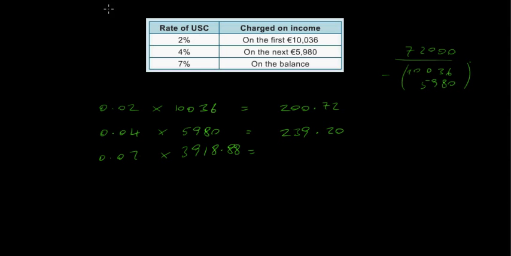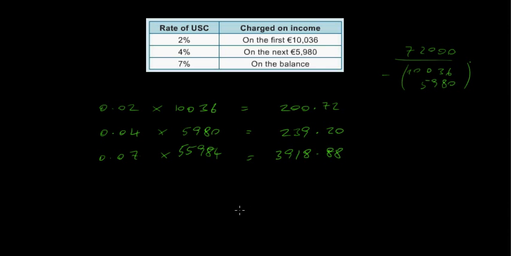No, sorry, excuse me, that's incorrect. Getting my numbers mixed up here, so let's just put that over here. 3918.88. That's actually the amount, 7% here. So we've got to get 7% of what? When we add these two up again and subtract from 72,000, it's actually 55,984. Sorry about that.